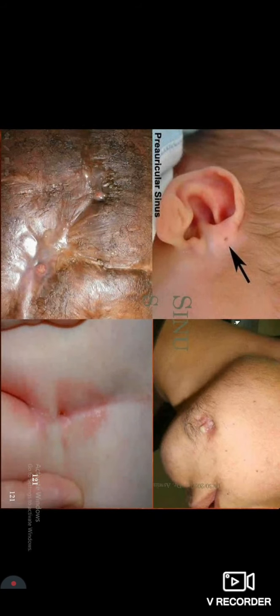Sinus: a cavity or a channel that permits escape of pus or fluid. It can be congenital or acquired. Pilonidal sinus is an acquired one, which is usually found in the natal cleft. Post-auricular sinus or dental abscess is again acquired, but preauricular sinus is congenital because of development of the pharyngeal pouches. See this in the case of a child, this is a preauricular sinus, formed because of pharyngeal pouches. This is a dental abscess, and this is a pilonidal sinus. As you can see, multiple sinuses are opening up and exuding pus. This is a single opening of a pilonidal sinus in the natal cleft.